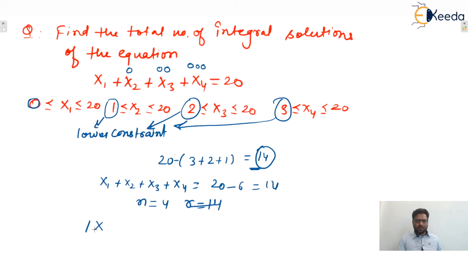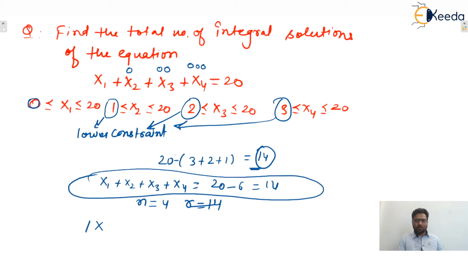One way was for distributing 1, 2, 3 to x2, x3, x4 respectively, and now we can distribute these 14 among all four variables, such that any variable can get any number of objects. So it becomes (4 minus 1 plus 14)C14, which comes out to be 17C14. That will be the correct answer.